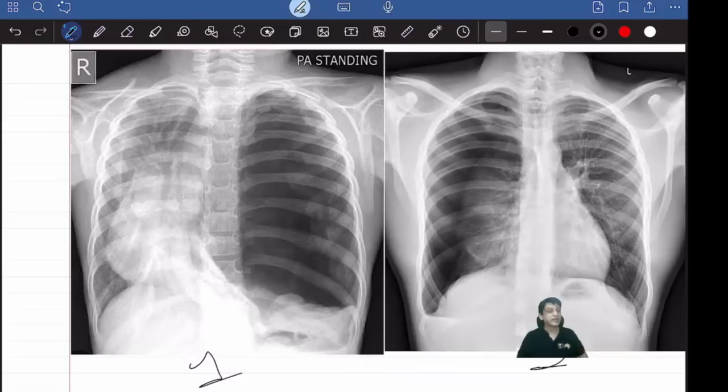RR, okay, respiratory rate. RR means respiratory rate. 22 cycles per minute, 24 cycles per minute. Per minute, how many times we inhale and exhale, that's called respiratory rate.